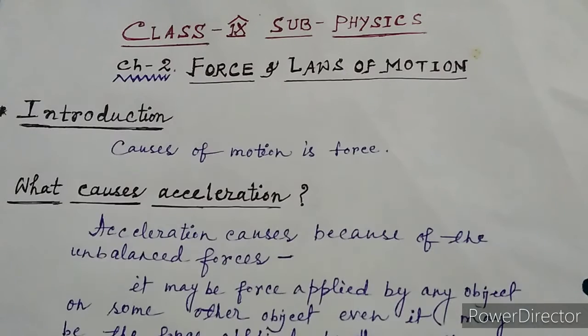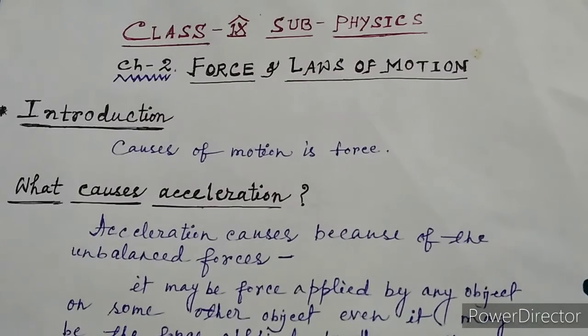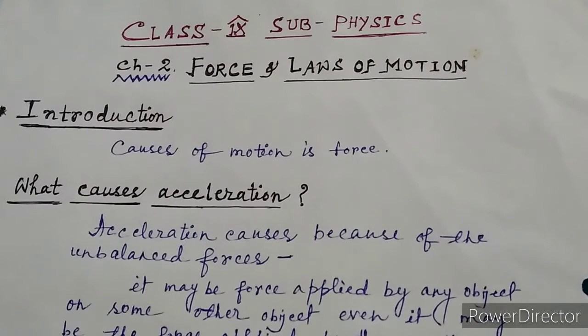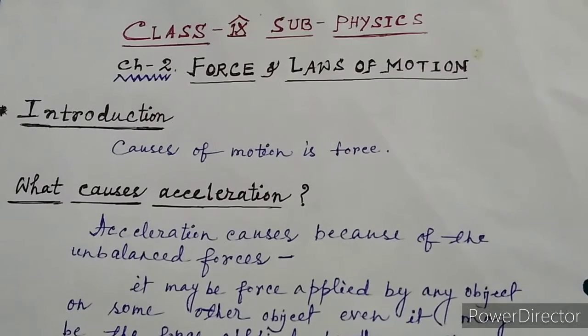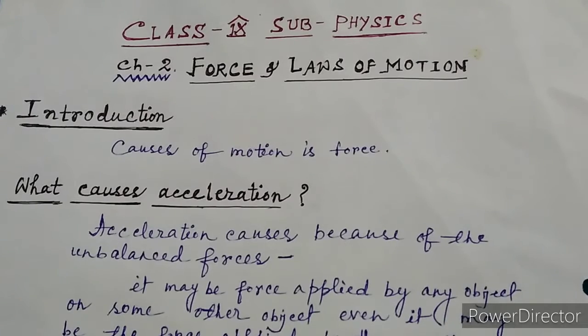See. So in your book you will see the first topic is introduction. So in the introduction what have they said? They said that in the previous chapter we learnt about motion, and in that chapter we also learnt acceleration, velocity, speed, motion, circular motion, uniform circular motion, all these things. But we have not discussed what is the cause of generating this motion, means who generates this motion.